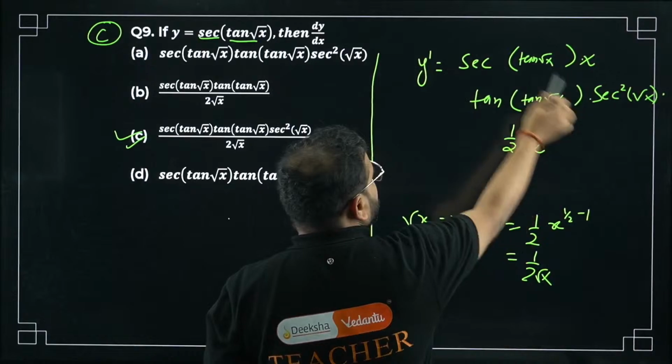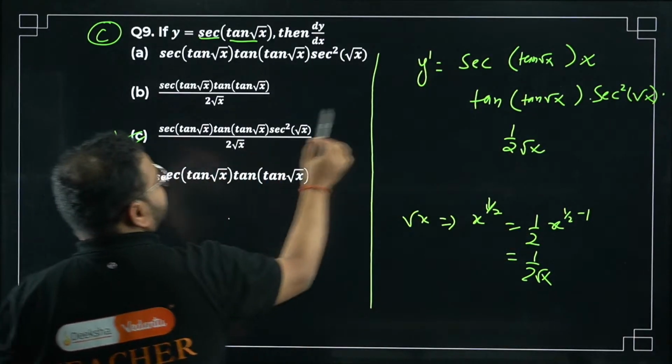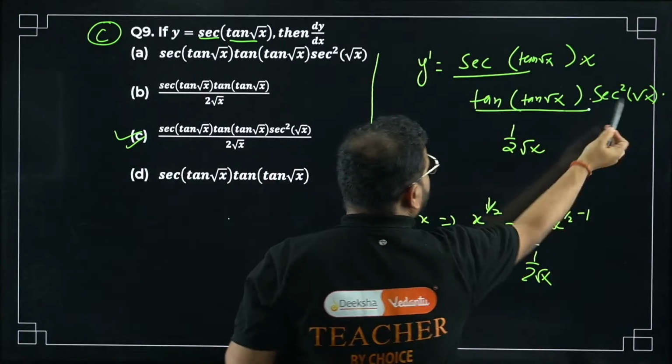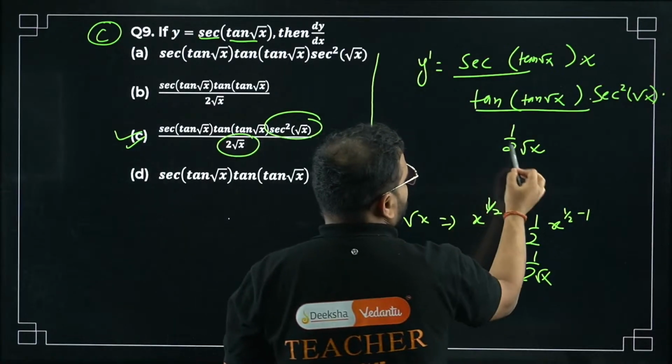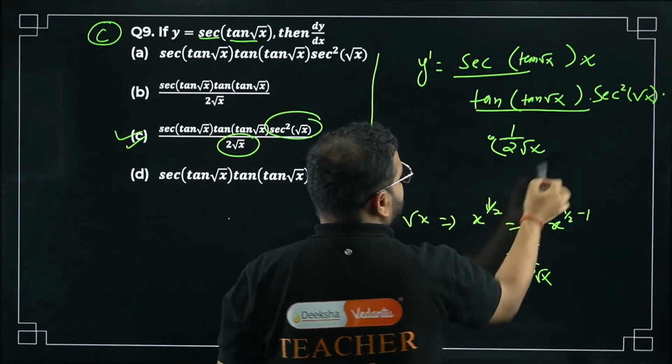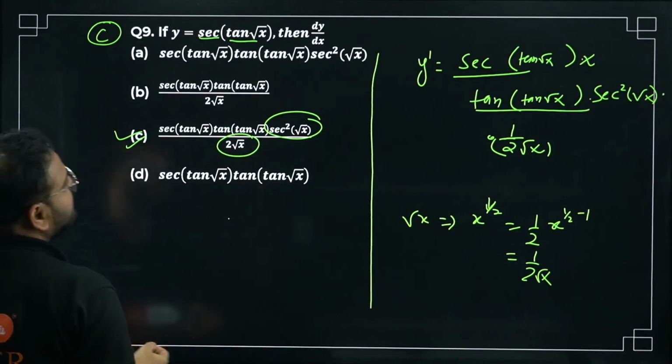So if you club all this together, write all the numerators together, you're going to get sec of tan root x into tan of tan root x into sec square of root x, divided by 2 root x. It's a multiplication, okay? This is in the denominator. Okay? So that is the answer, bacha, for question number 9.